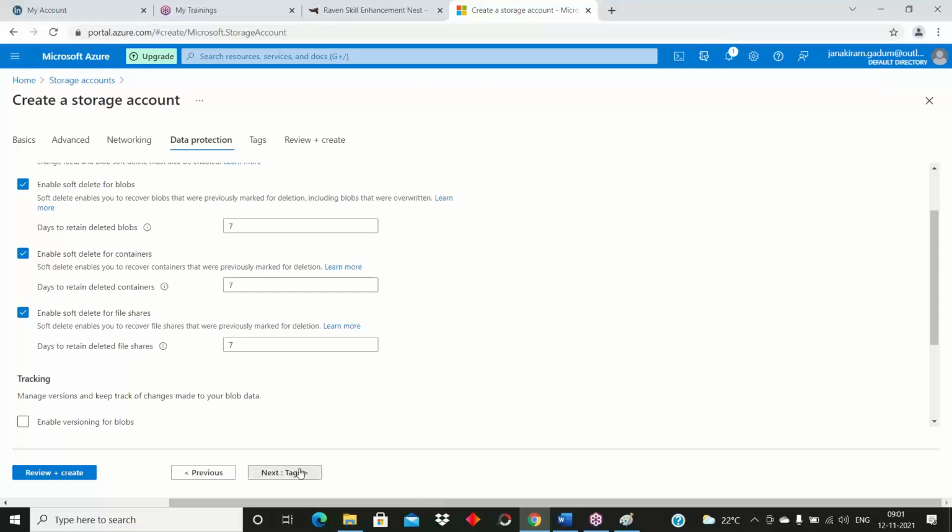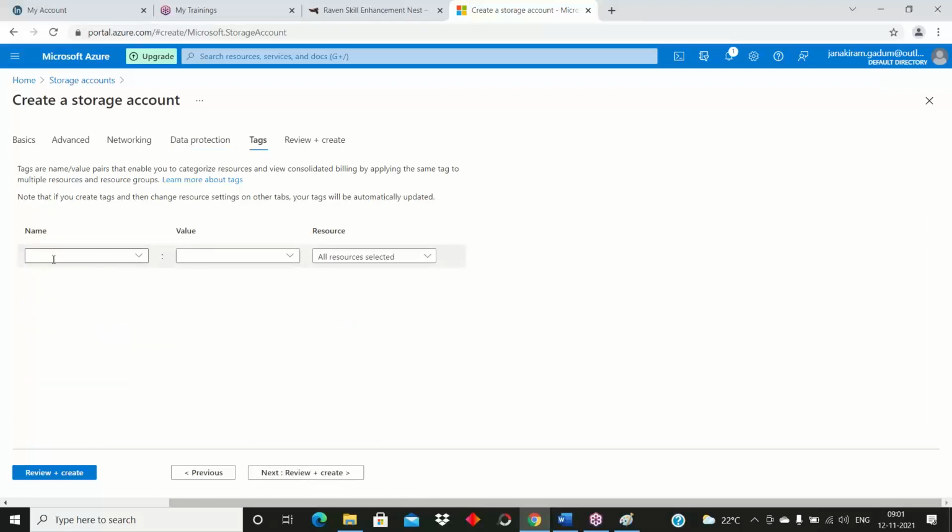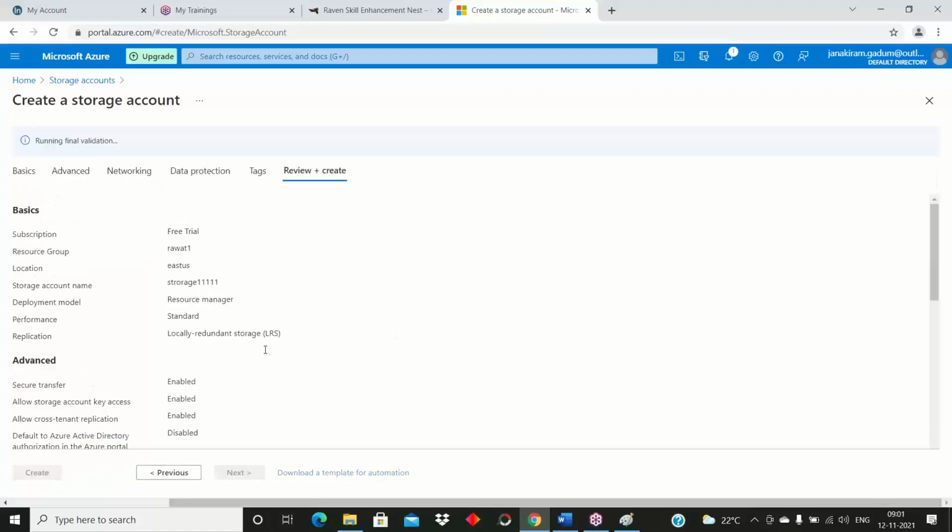Okay, next tag is nothing but the identification. Suppose why you are creating this storage account, this depends on the identification. Now I'm going to review plus create, and it will validate. It is running the validation. If everything is okay, here it will show create.